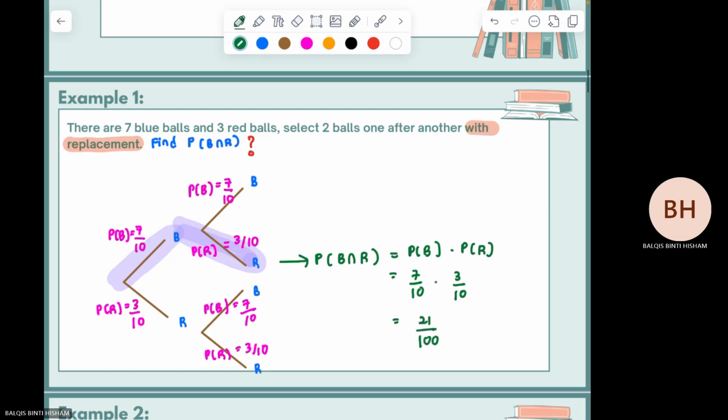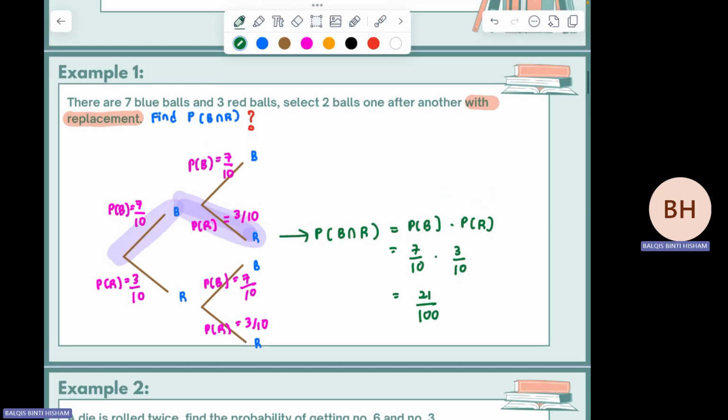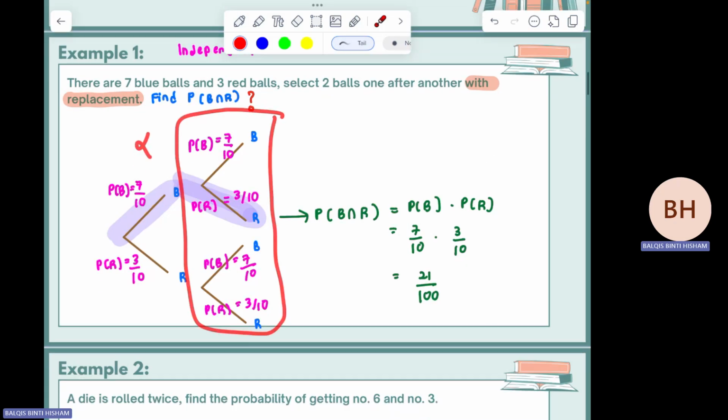Okay. So this is the formula for the independent event just now, which is B intersect R is equivalent to PB times PR. So this example is independent. This is for independent events, which is the second selection of the ball is not affected by the first one. It has no effect from the first selection.